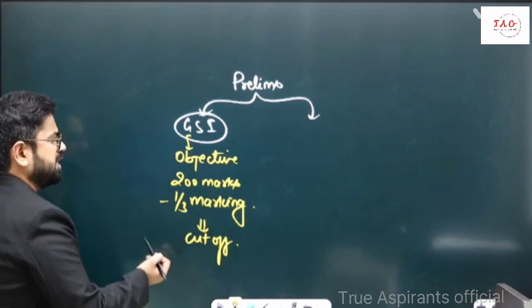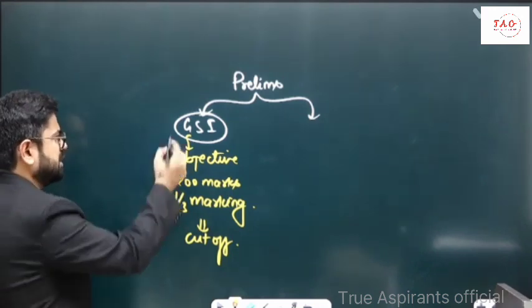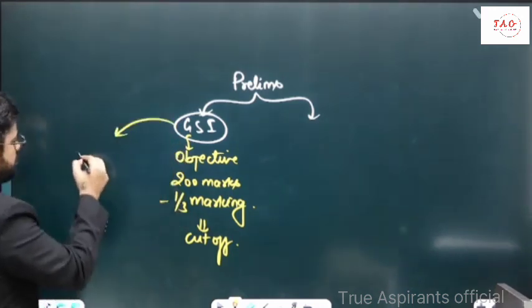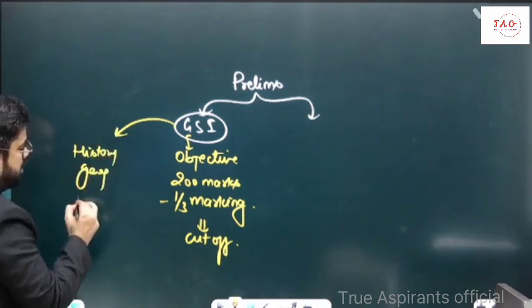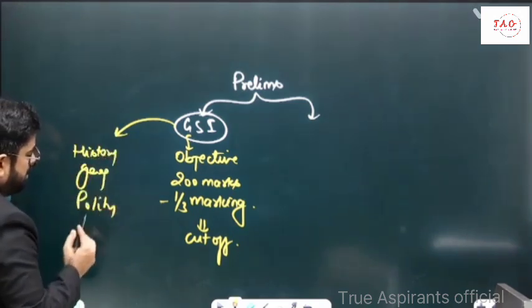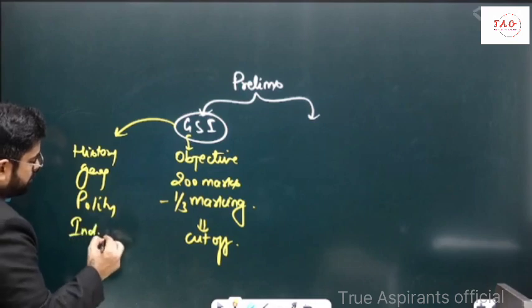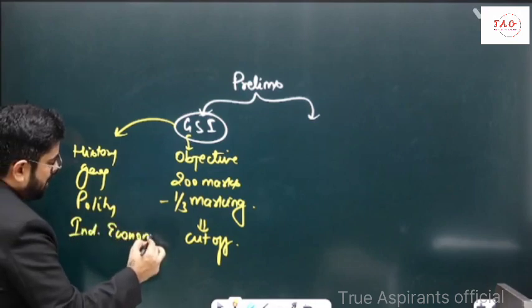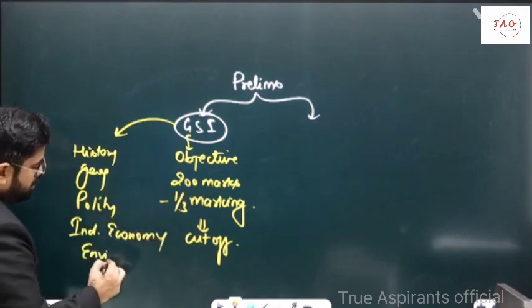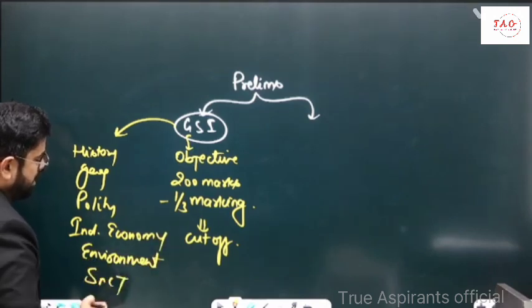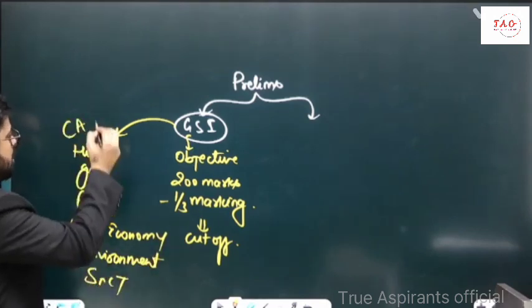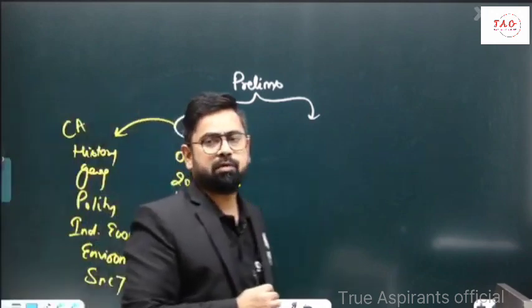Now this General Studies 1, as name suggests, this is General Studies, and the syllabus includes all the basic subjects, for example, history, geography, polity, Indian economy, environment, science and tech, and current affairs. So these are the subjects which you need to prepare for prelims examination.